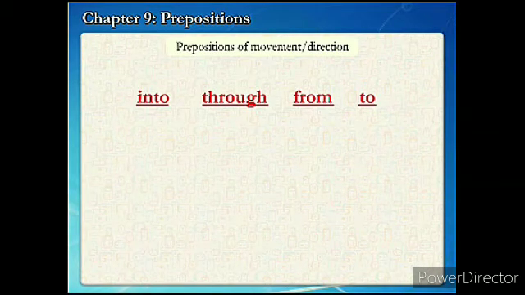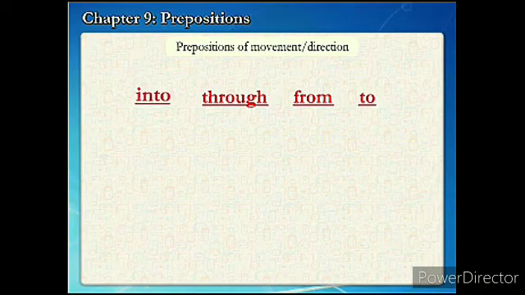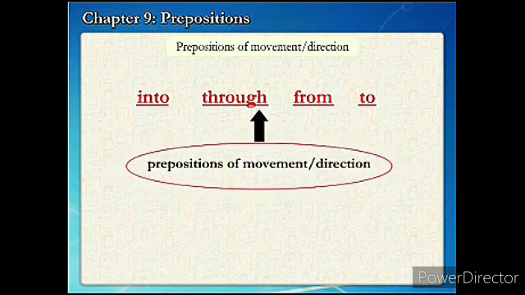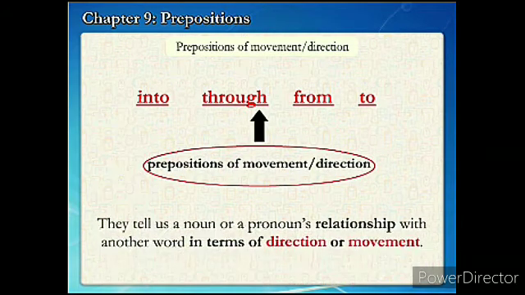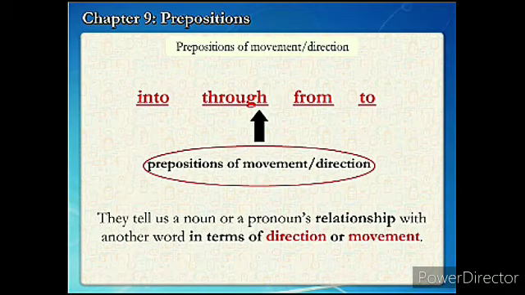So into, through, from, to are the prepositions of movement and direction. They tell us about something that is moving. They tell us a noun or a pronoun's relationship with another word in terms of direction or movement.